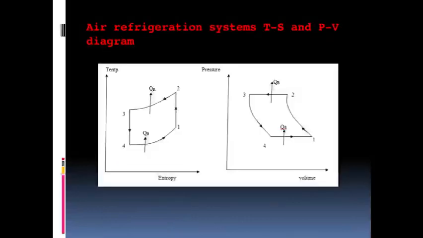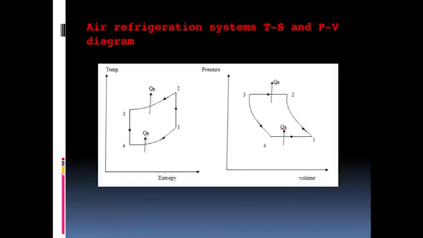Then here you will see the TS diagram and PV diagram of the air refrigeration system. It generally consists of four processes. From 1 to 2, it is reversible or isentropic compression. 2 to 3, constant pressure heat rejection. 3 to 4, isentropic expansion, and 4 to 1 is constant pressure heat absorption. QR represents the heat rejected to the atmosphere, and QA represents the heat absorbed in the evaporator or in the cabin.